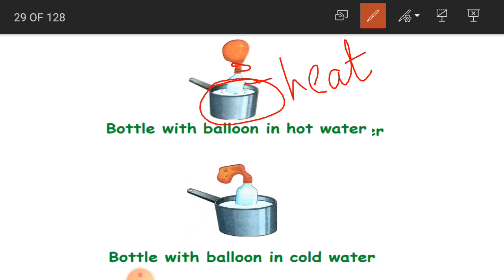The molecules inside the bottle are going to move apart, and they are moving very fast. Because of that, they are occupying the space in the balloon. So see, the balloon size is increasing here. These molecules which are there in the bottle are going to occupy the space in the balloon. Okay, so this is what happens.